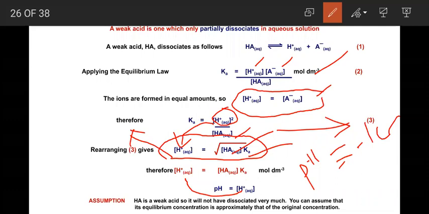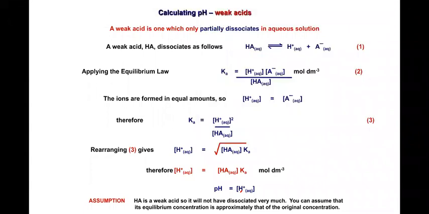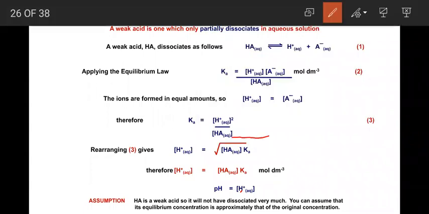So just take this equation. While calculating the pH of weak acids, you just need to know the concentration of the weak acid as well as the acid dissociation constant. Wait a second. In this equation, just remember: the concentration of H plus is equal to the square root of the concentration of weak acid HA times the dissociation constant. Once you know the concentration of H plus, put the values in the pH equation. Then you will get the exact pH. Okay, so let us solve one simple example.